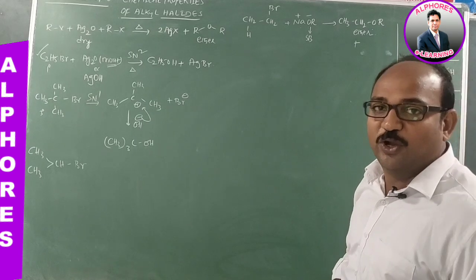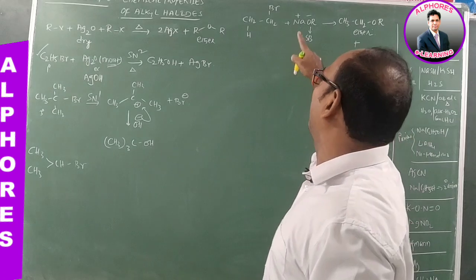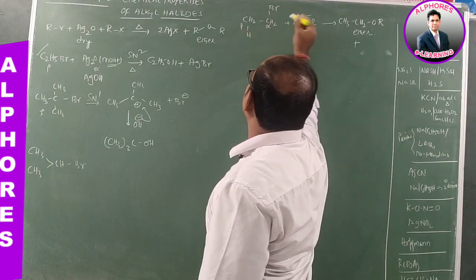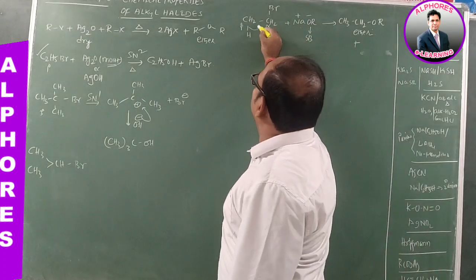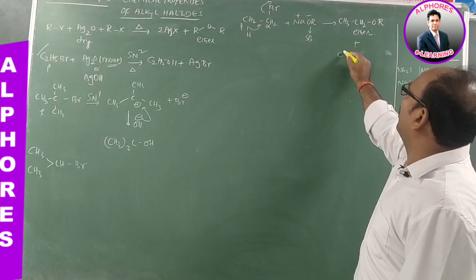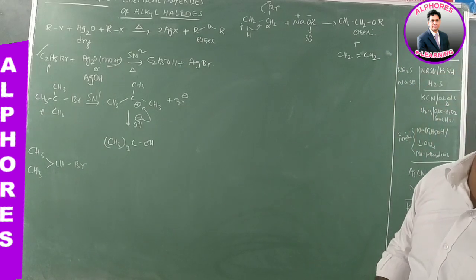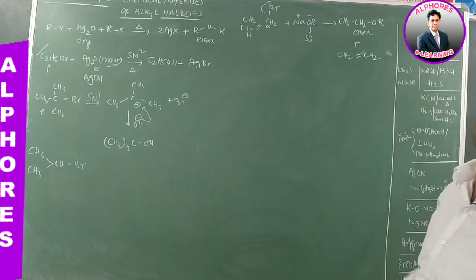So which proton is going to be abstracted? With respect to the leaving group, the beta carbon contains the proton. This is the leaving group, this carbon is alpha, and this carbon is beta. Then the base abstracts a proton from here and a proton from here. Then we also get an elimination product. That elimination product is ethene, or ethylene, along with the substitution product.